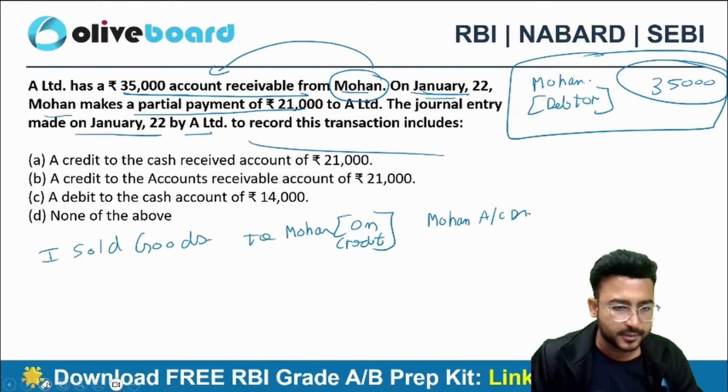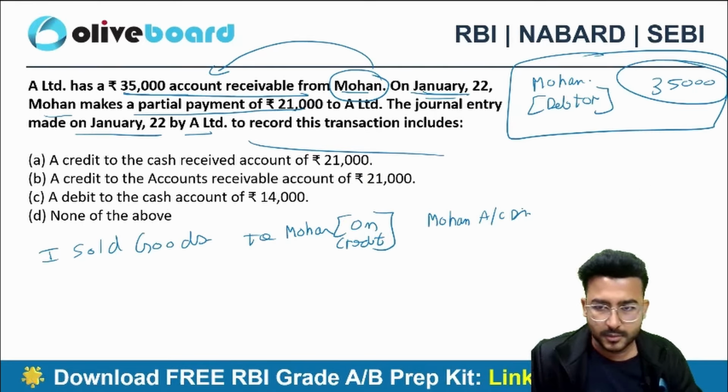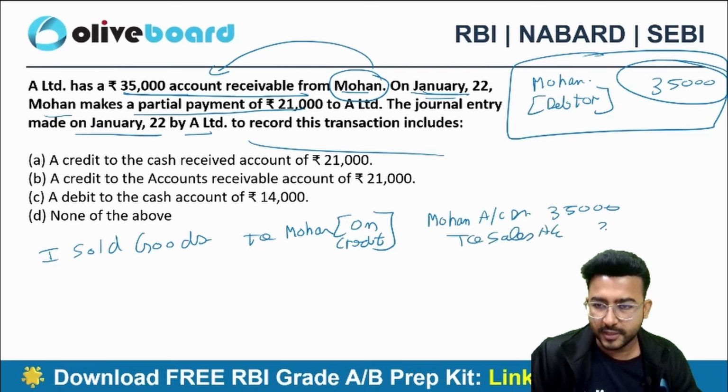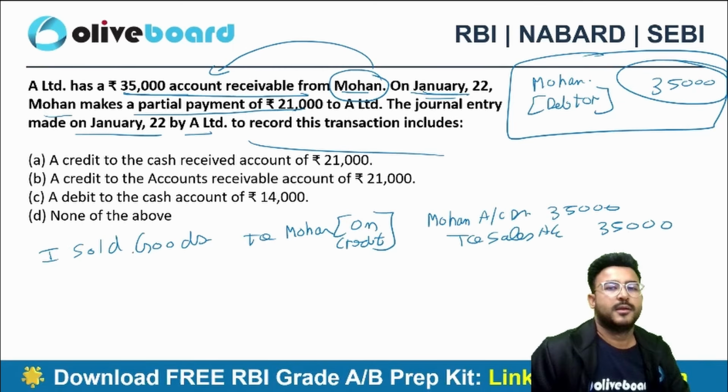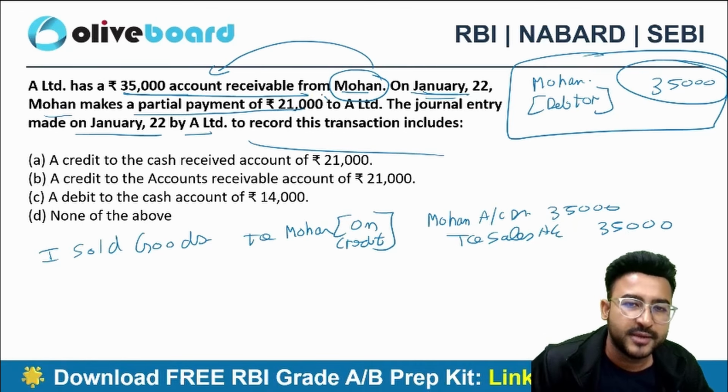Mohan account debit 35,000 to sales account 35,000.